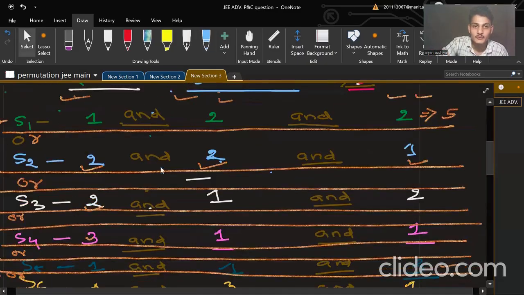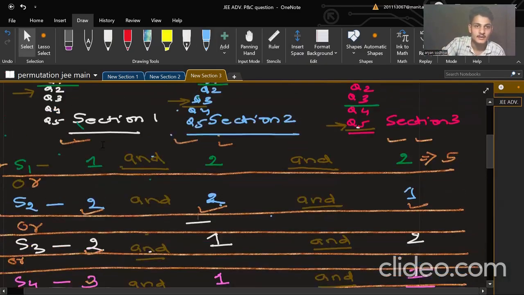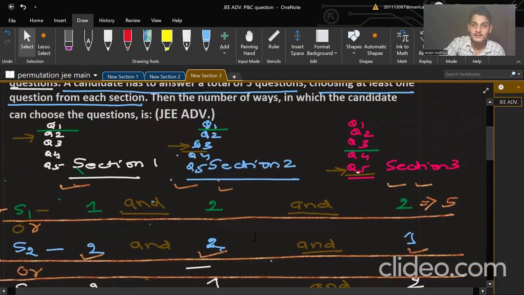Now we will move ahead to find the ways. Now we need to find a count. These are the possibilities. Now we need to give the count. How many count? So for counting, we use the nCr and nPr. Selecting 1 out of 5. You need to select 1. The size of group is 1. There are 5 questions and I need to make groups of 1, 1, 1, 1, 1. So how many ways I can make a group? 5. I can select any one. Question 1, question 2, question 3, question 4, question 5. So there are 5 ways.